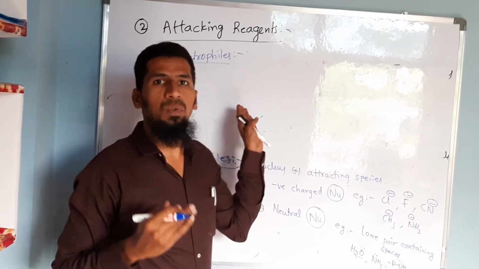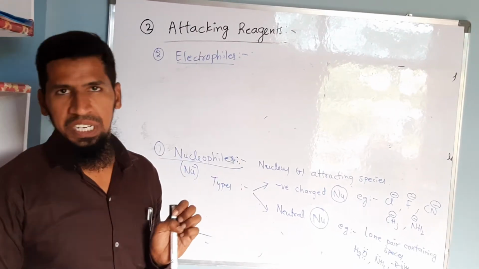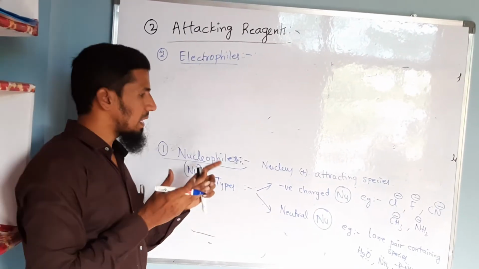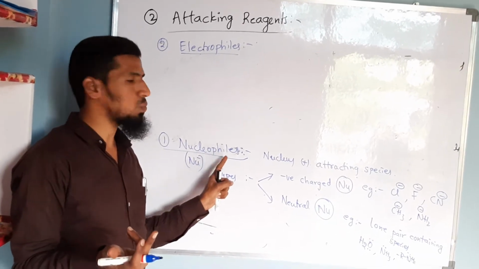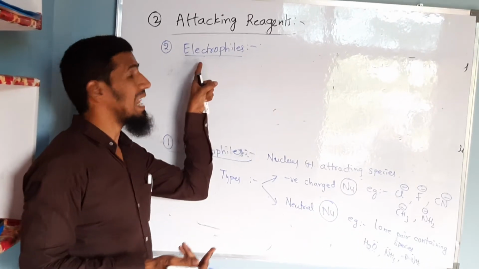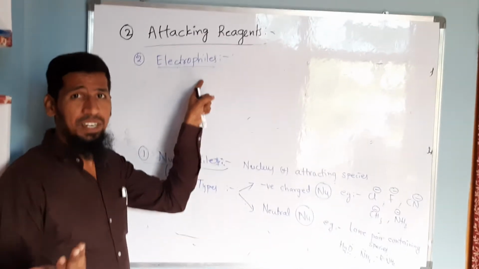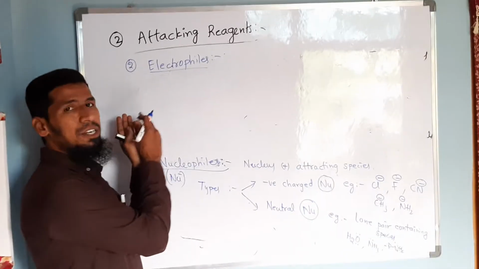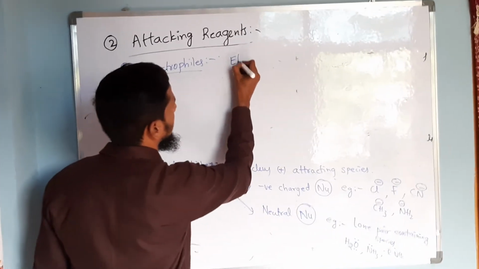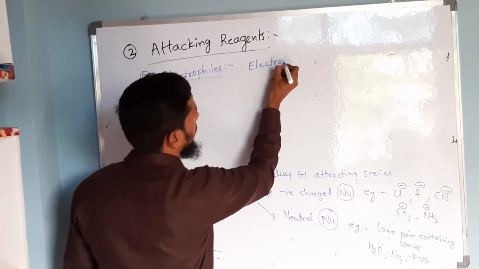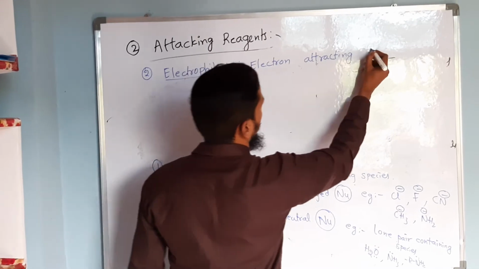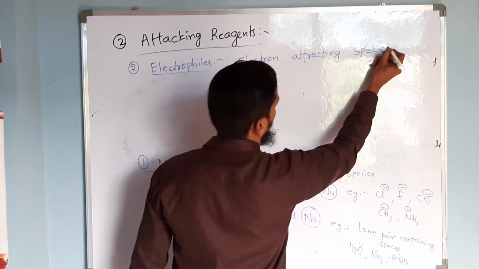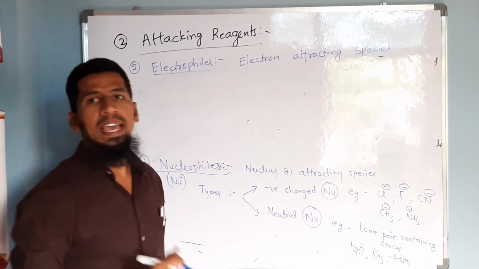So just now I told you what electrophiles are. These are electron deficient species, whereas nucleophiles are electron rich species. Nucleo is nothing but positively charged, that is, nucleus attracting species. Electrophiles: philes is nothing but attraction, electro is nothing but electron. So electron attracting species can be considered as electrophiles.